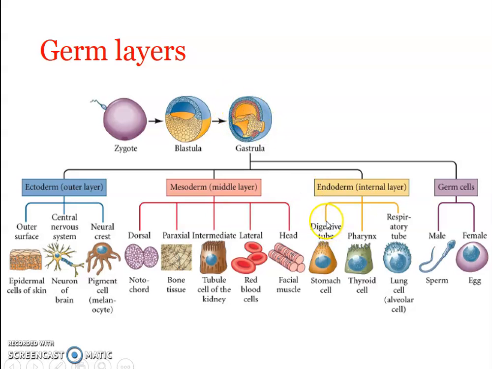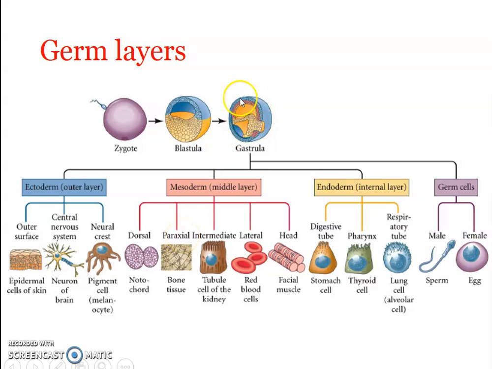Fine. So what happens to the endoderm? Endoderm develops into the digestive tract, alimentary tract. Okay, all the parts of the alimentary tract. It also develops into the respiratory tube because these two are connected, isn't it? So these two structures are developed from the endodermal lining, right? And what about the middle one, mesoderm? Okay, all the other structures, right? You can see the bones, the cartilage, the kidney, the blood, the connective tissue, all these muscles, all these are formed from the mesoderm, right?